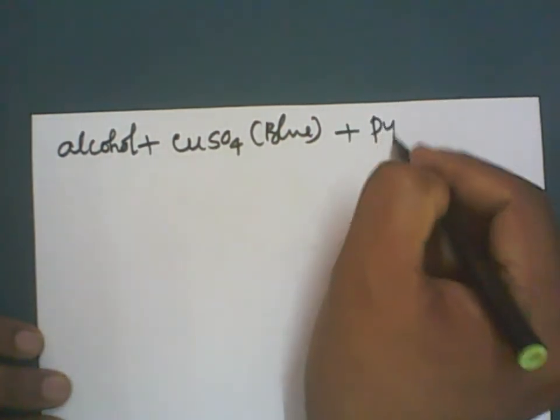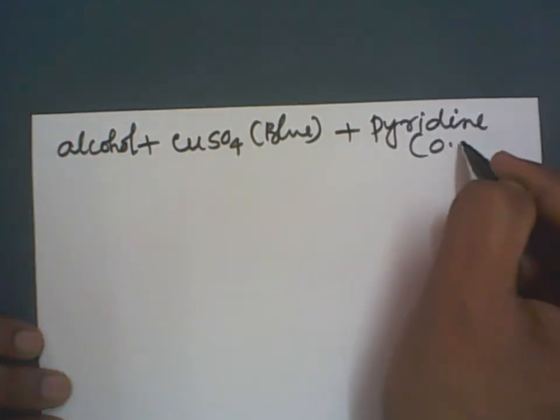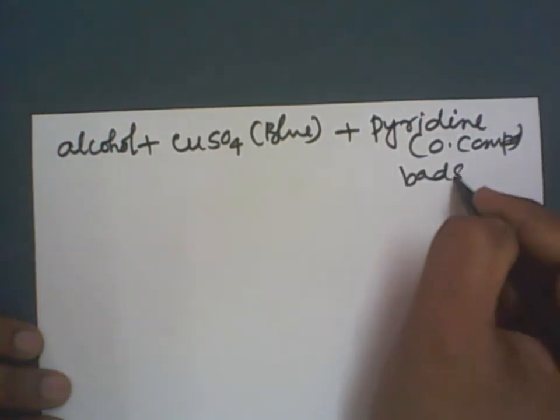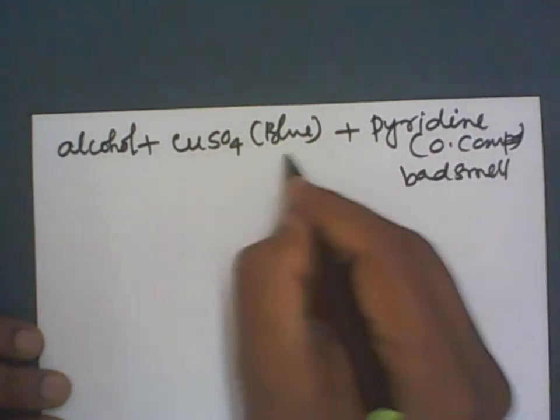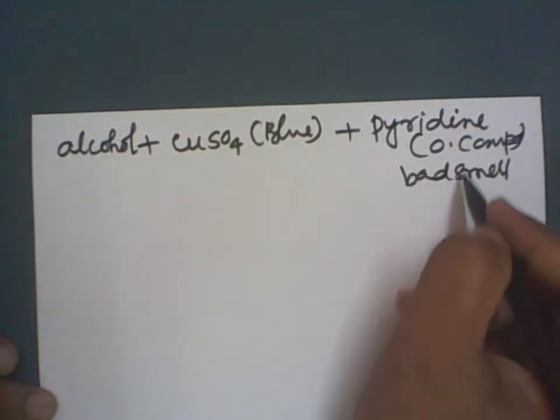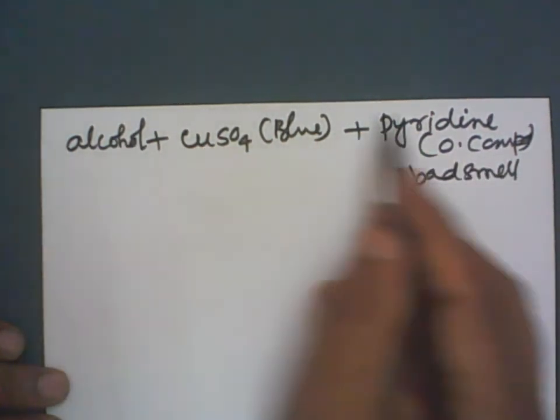Also, they mix pyridine here. Pyridine is an organic compound, and it has a bad smell. But these extra compounds will not affect the reactions. Depending on the reactions, they will take care of all this. Now copper sulfate is there, pyridine is there.